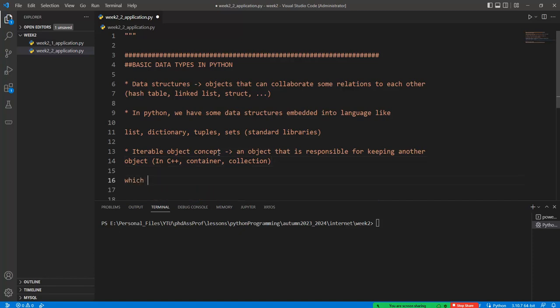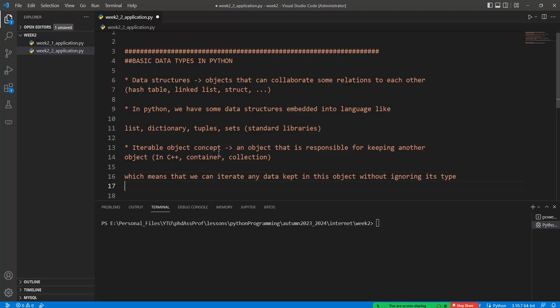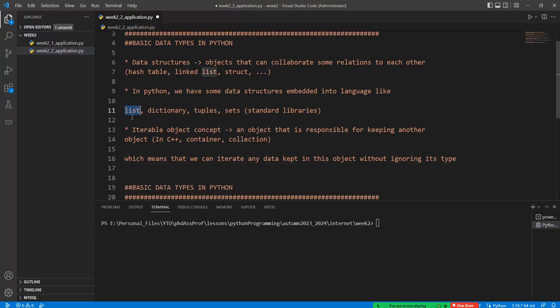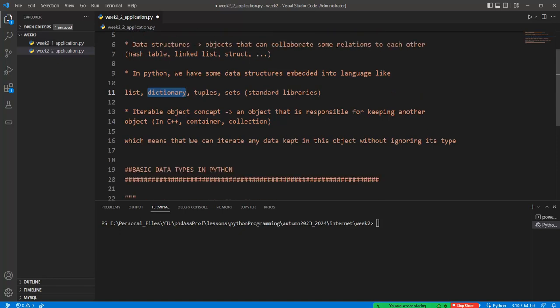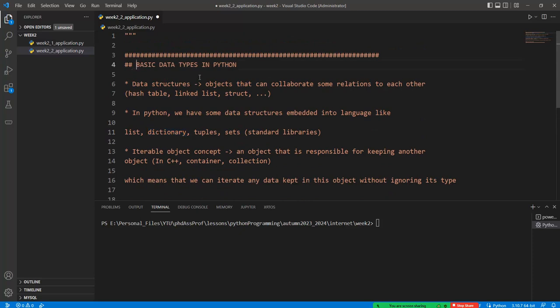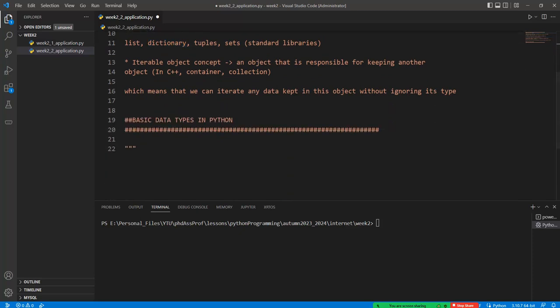Which means that we can iterate any data kept in this object without ignoring its type. For example, if we use the list or dictionary, then we can store the integer value or string value in one table or list, okay? This is the basics of the data types in Python programming language, okay?